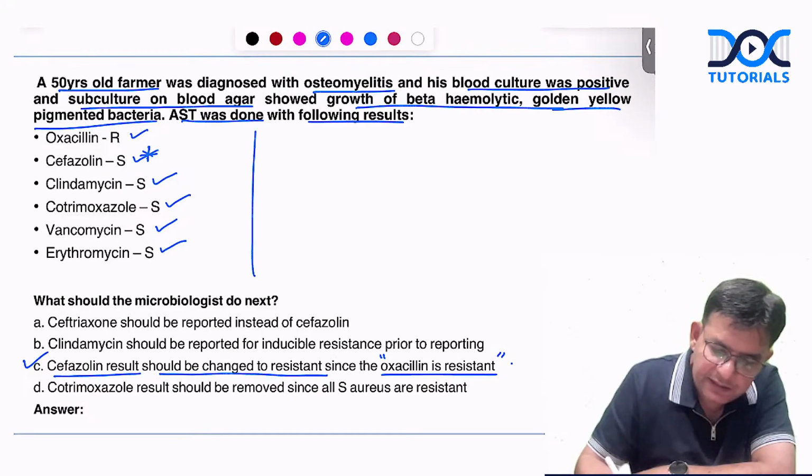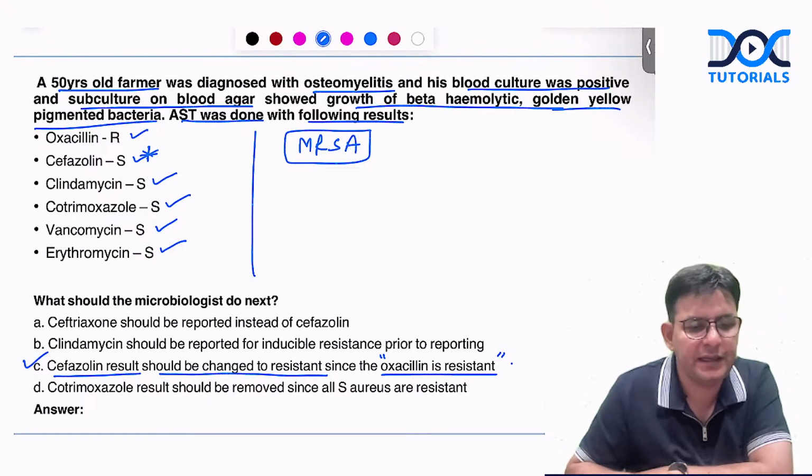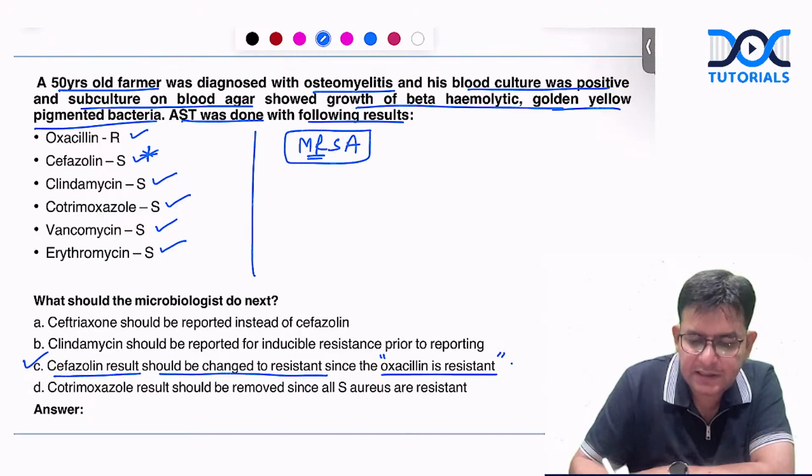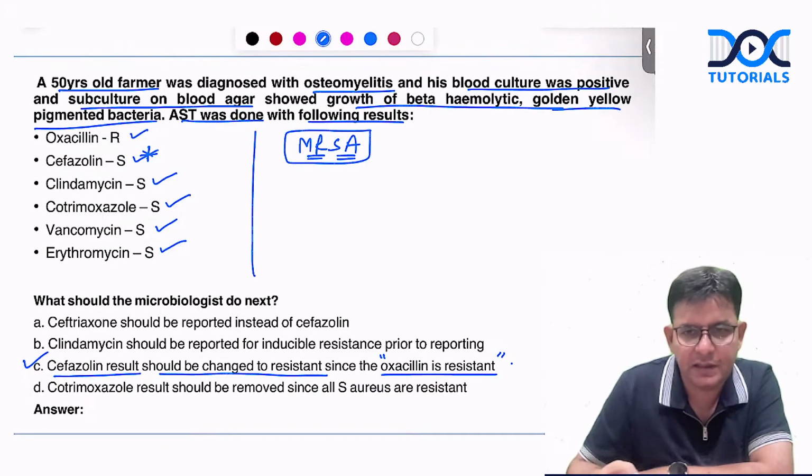And this particular one, obviously, they are talking about MRSA, that is methicillin resistant Staph aureus. Methicillin is an unstable drug. That's why we focus upon the oxacillin. Oxacillin is coming resistant, and this is one of the tests also to find out the MRSA.